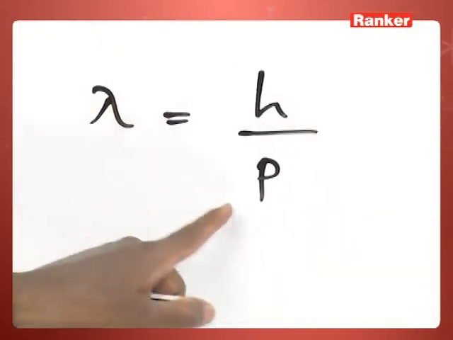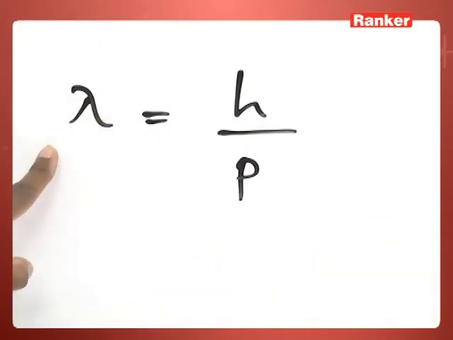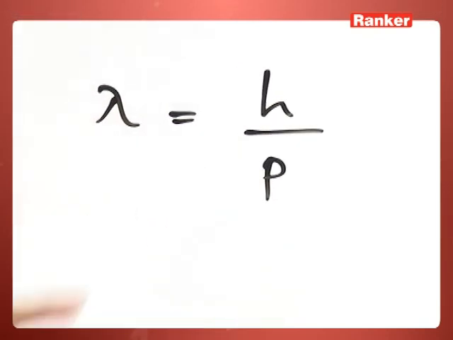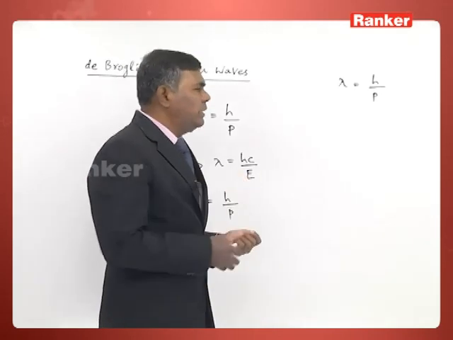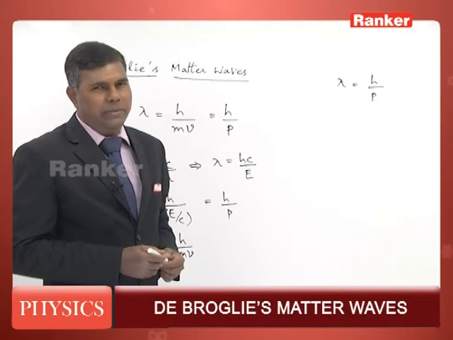Here on the other side of the equation you have p, the momentum of the particle. On this side you have wavelength. We are equating the wave nature and particle nature using that expression. That equation itself tells you a lot about the concept of de Broglie's matter waves.